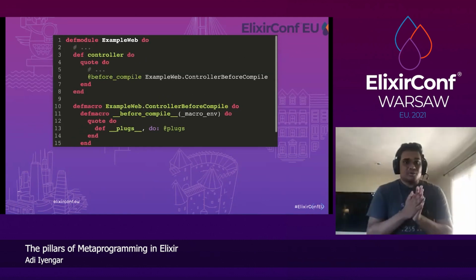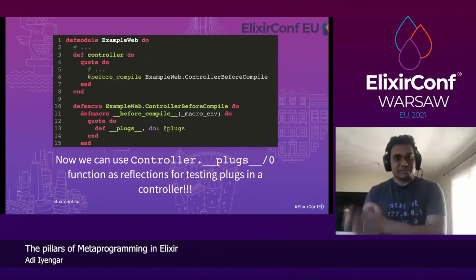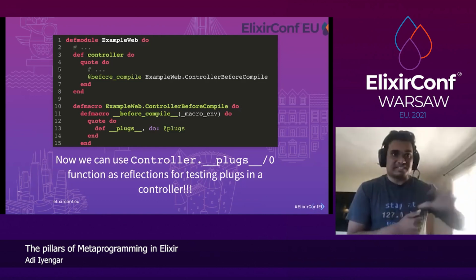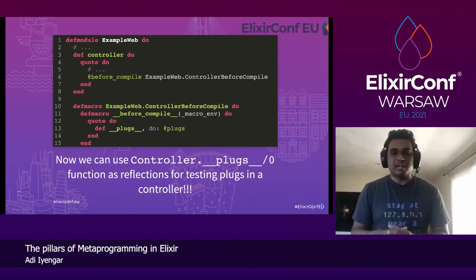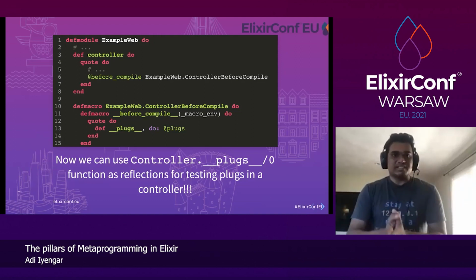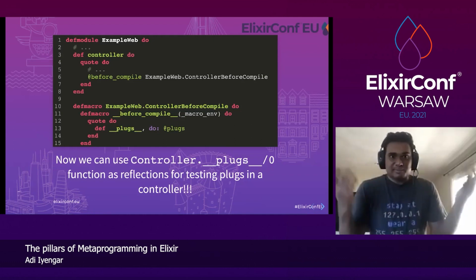So now we can use __plugs to develop that reflections API that we want to test controllers, right? Assert uses plug. I'm not going to get into how. It's, again, pretty straightforward. You can just call controller.plugs and get plugs and see if it has a plug with those attributes.